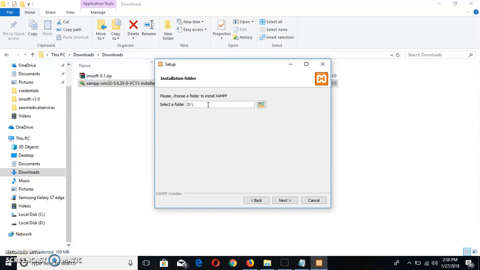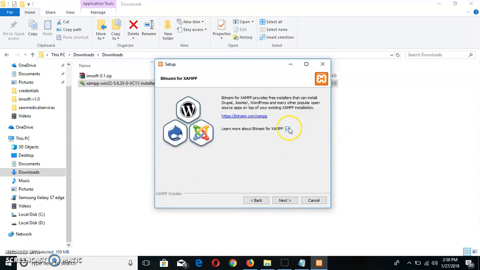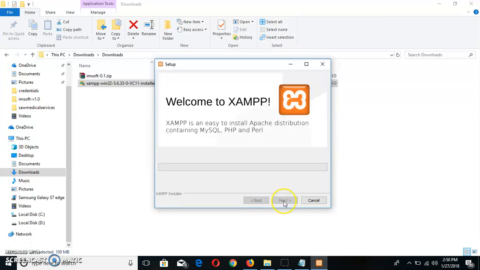I will name the XAMPP installation directory XAMPP-5.6.33. This is not compulsory; you are free to choose whatever directory name you like. Click on next. Click next, next, and wait for the progress bar to be completed.